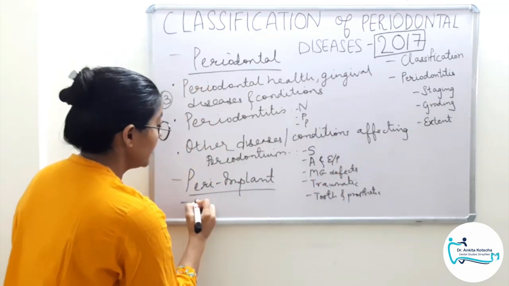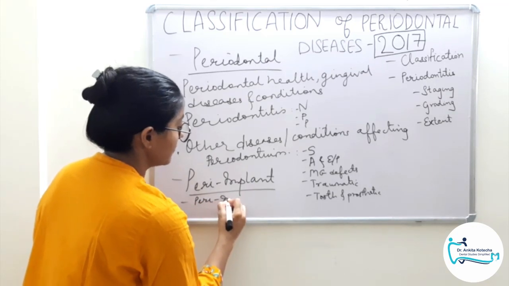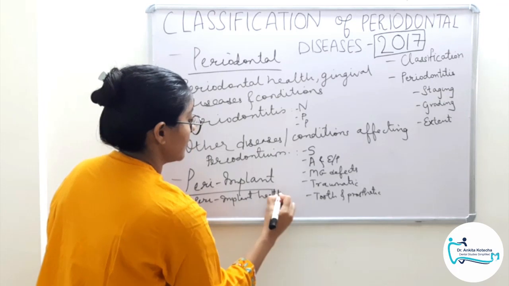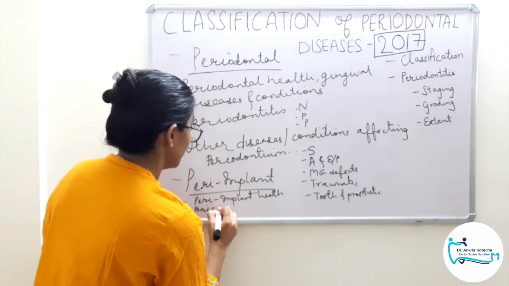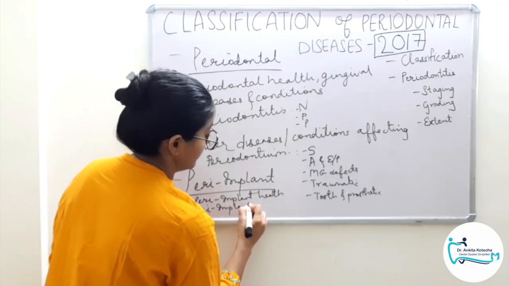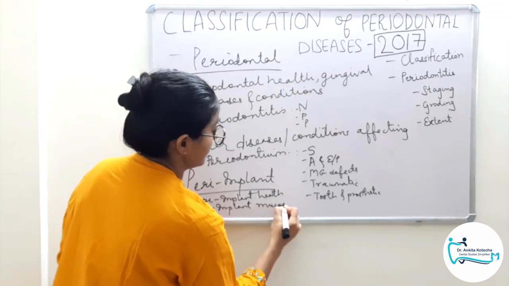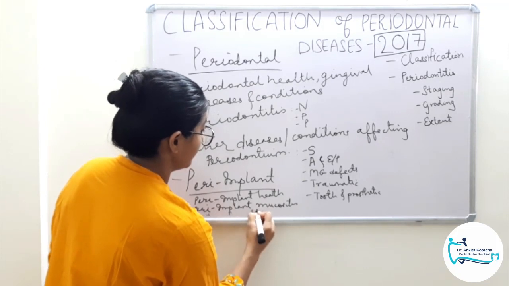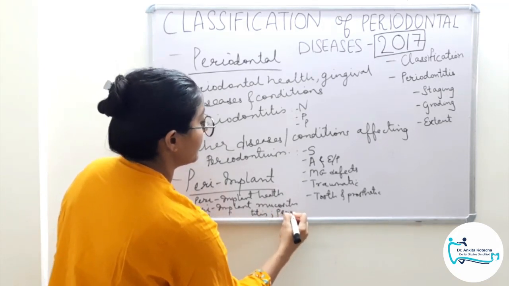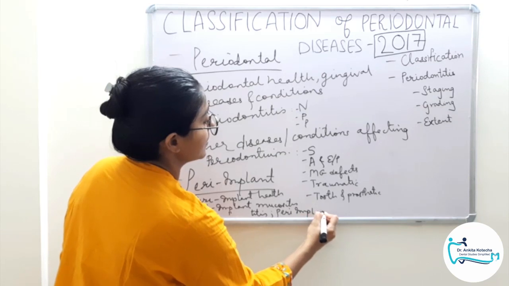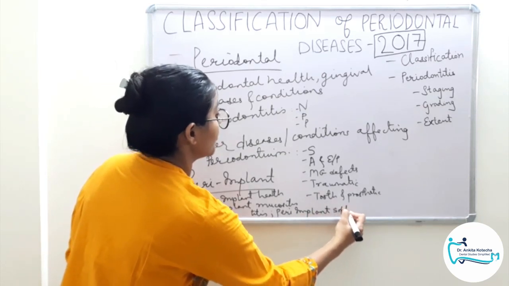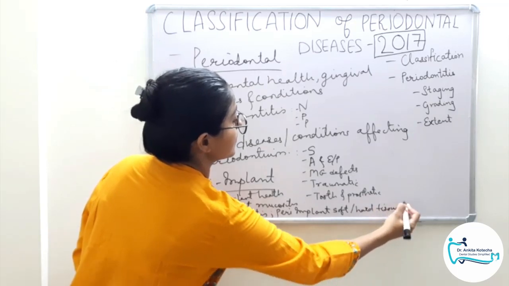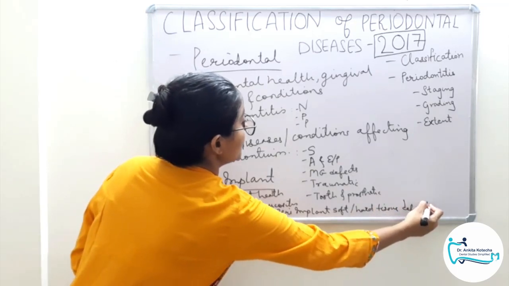And under peri-implant, we have peri-implant health, peri-implant mucositis, peri-implantitis, and peri-implant soft or hard tissue deficit. This is broadly the newer classification.